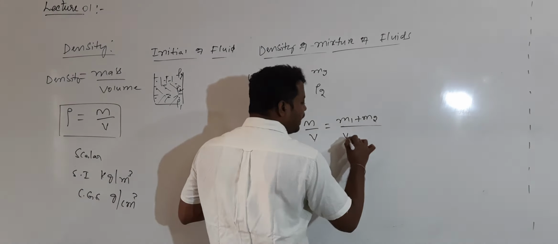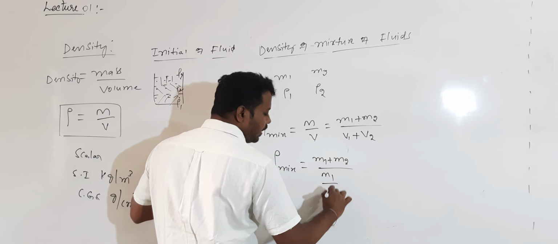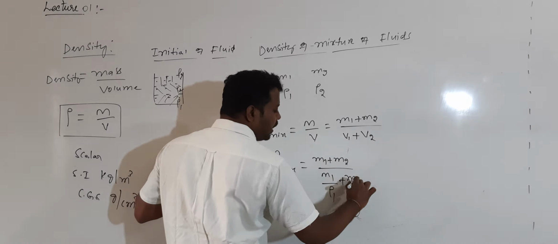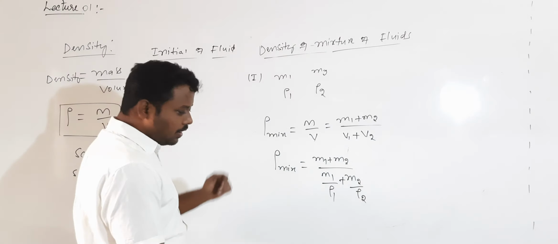Rho mix is equal to m1 plus m2 divided by, so v1 can be written as m1 by ρ1, and v2 can be written as m2 by ρ2. Clear? Is it okay?